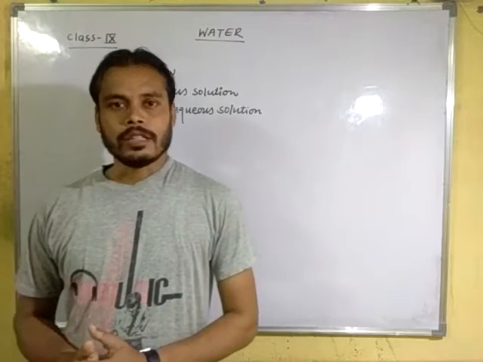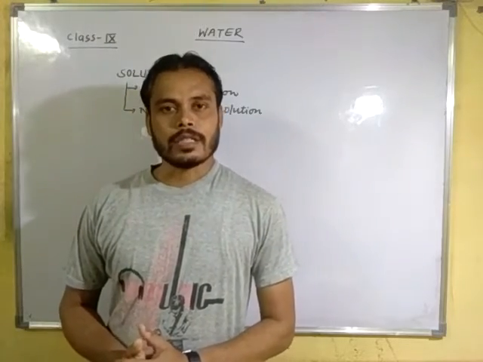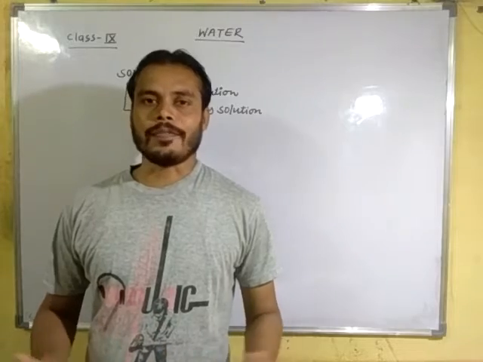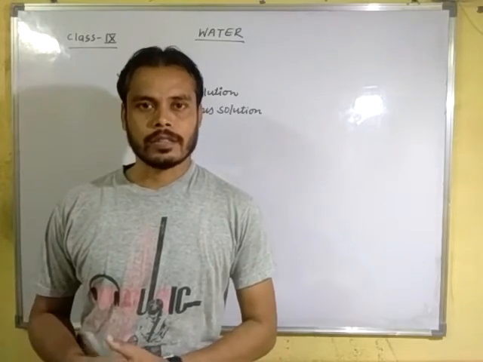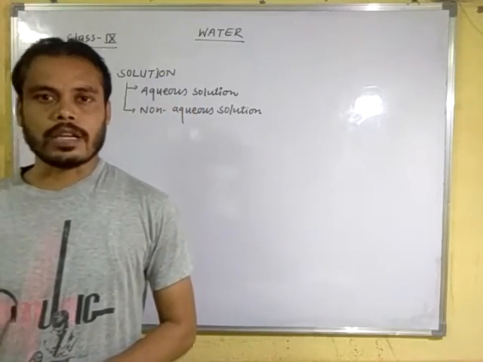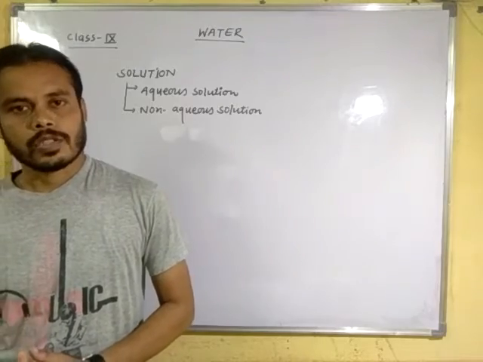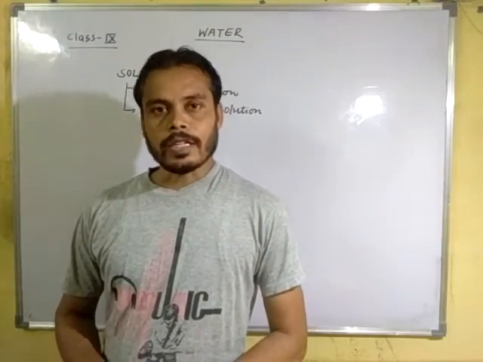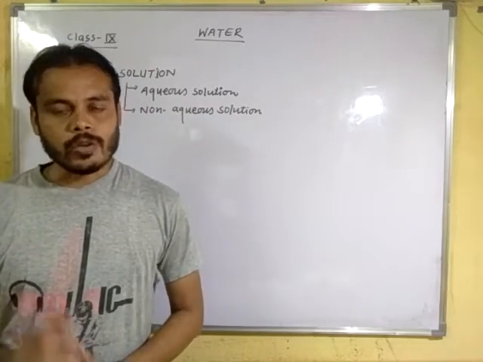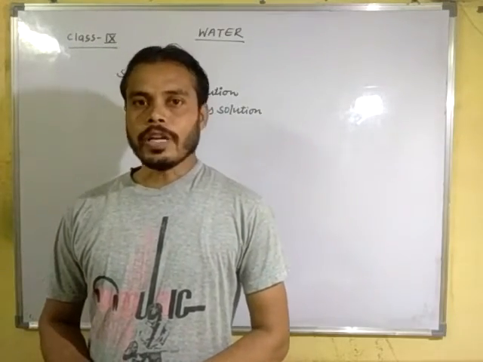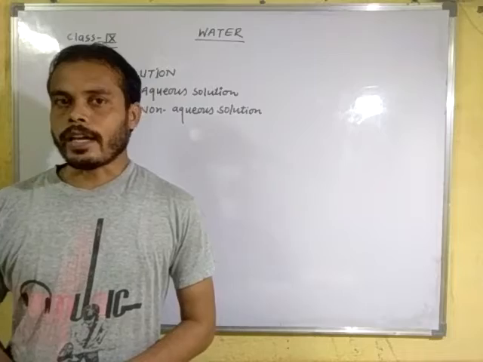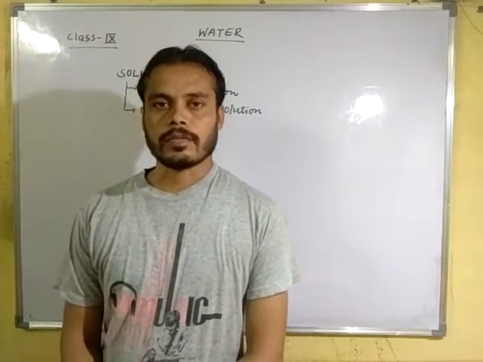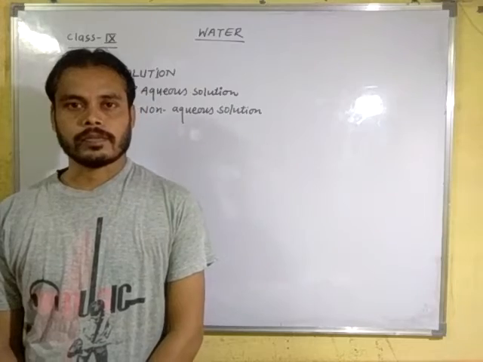You know very well, universal solvent means water can dissolve lots of things in it, so it is called a universal solvent. This is due to only two unique characters. One is polar character and the second one is dielectric constant.